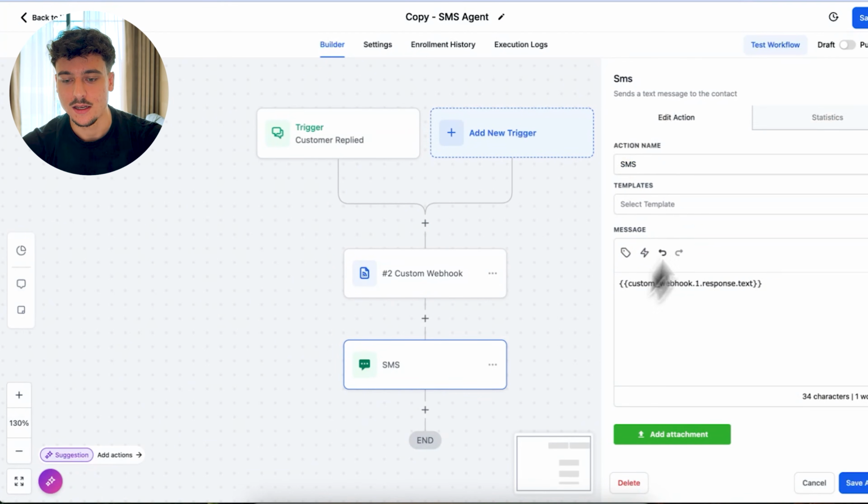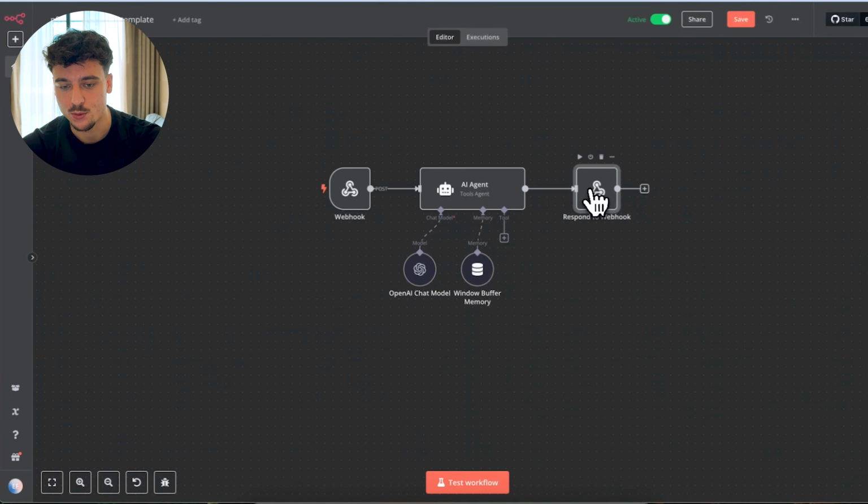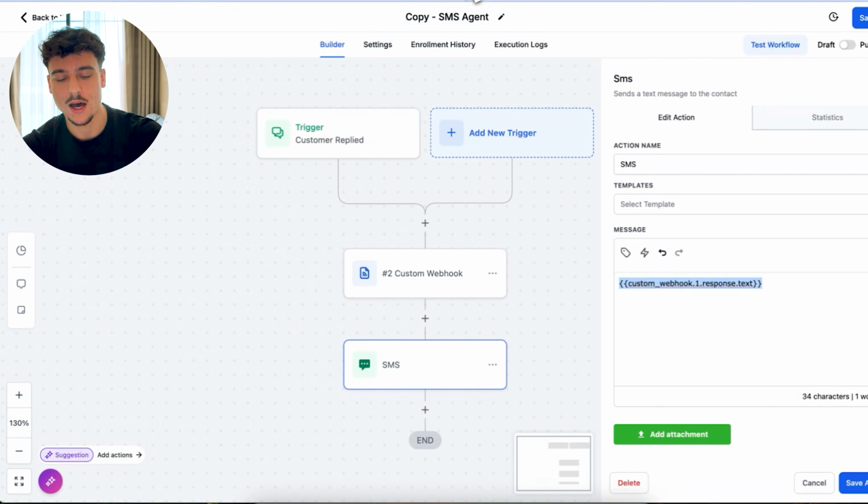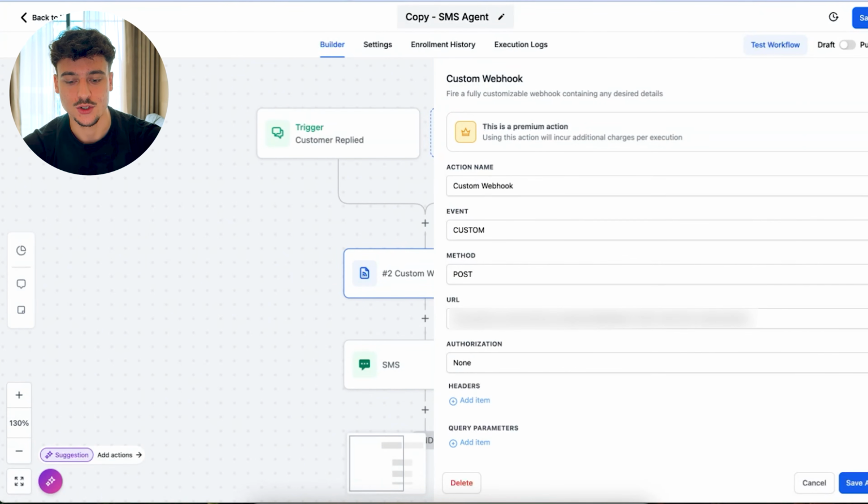The final step then is to send back the SMS, and we're going to use the custom webhook response. So whatever the n8n agent sends back with the respond to webhook node, which is going to be the reply, we are going to send out as an SMS to the user. Now let's go to the custom webhook node and actually set this up.